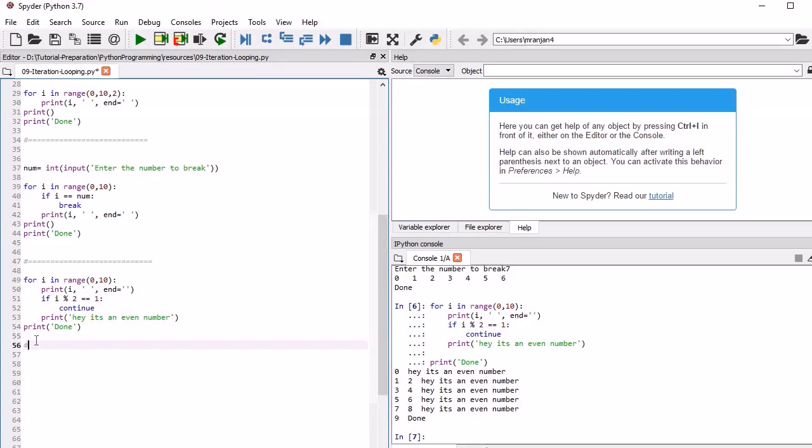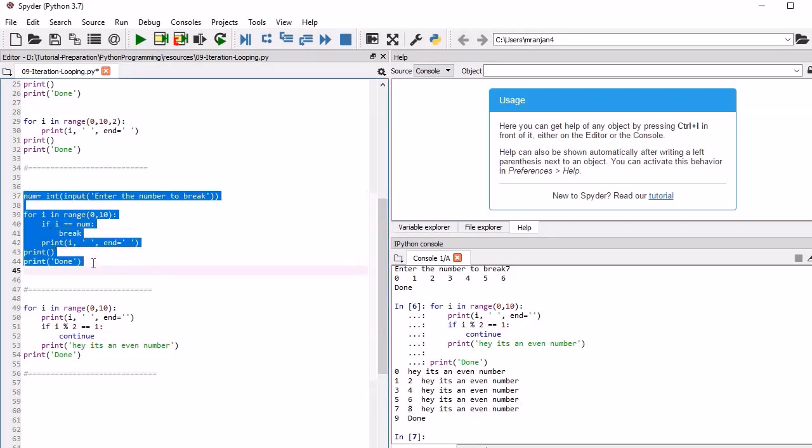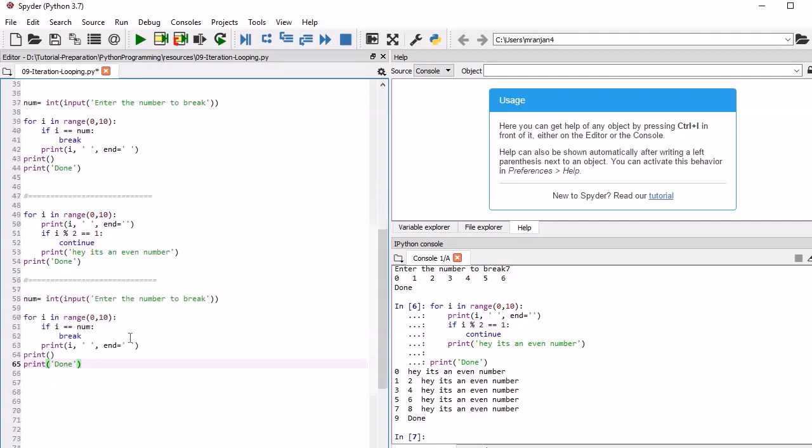So here we are going to write a program. We are going to take the same example, and we will try to understand the else block of the for loop. How to do that? We will paste it, and here we will provide an else block.